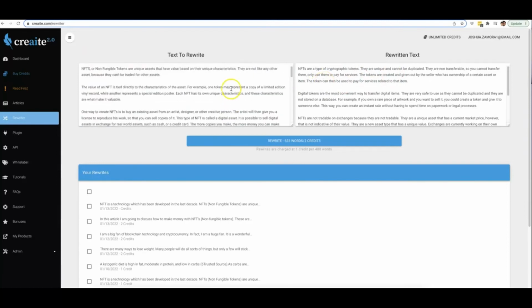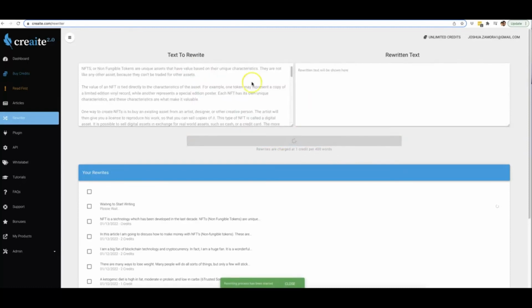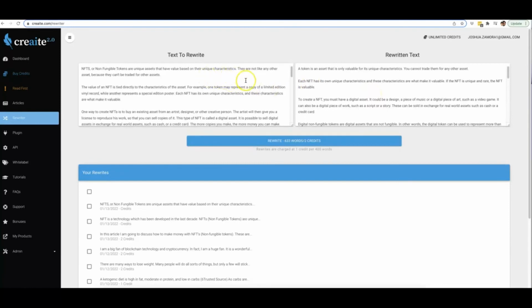All you have to do is come in here, paste the content that you want rewritten here. And again, it can be any content. It can be yours or it can be someone else's content. And all you have to do is click rewrite. And that's it. The same process that you just saw is going to happen. It's going to take the content that's on this slide and rewrite it into a totally unique version. All right, so there you can see that within a matter of seconds, this piece of content was turned into this piece of content. Let's go ahead and read some of it as well.